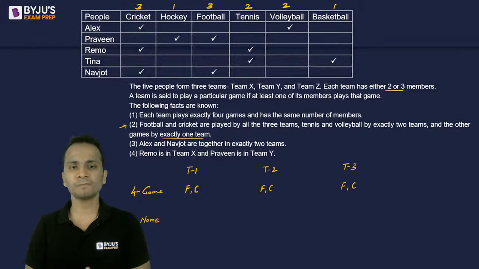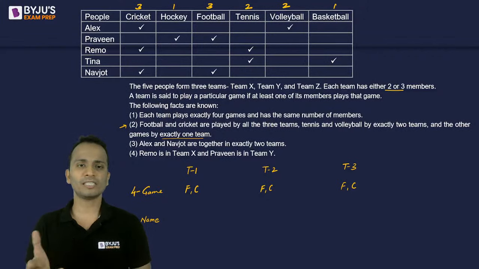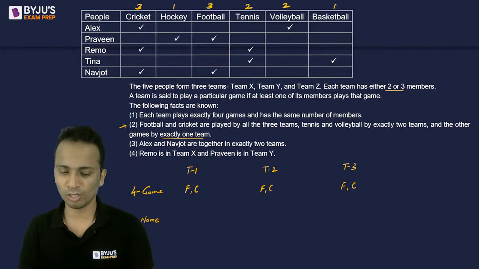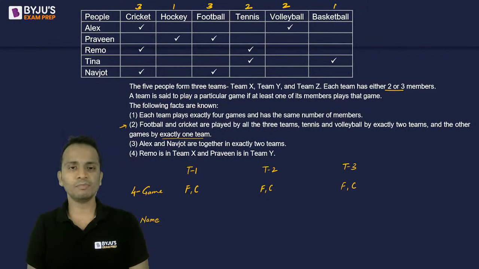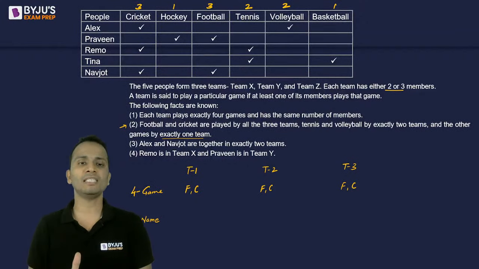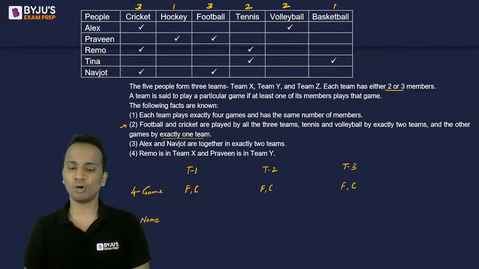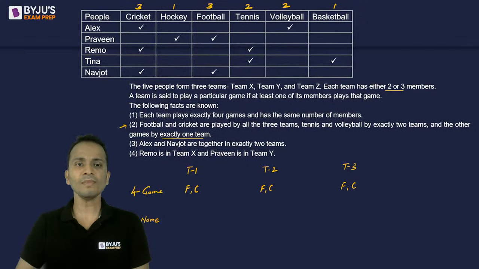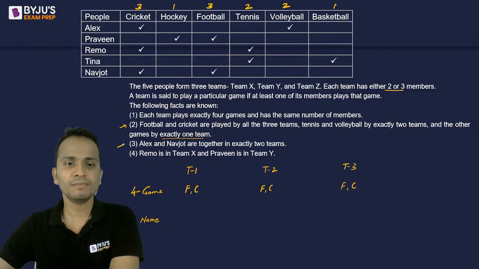So at the top in the table, I have written how many teams will be playing each of these games. And below the table that I am making, obviously games are repeated. So they are saying now football and cricket are played by all the 3 teams. So games will definitely be repeated. Cricket and football will be repeated 3 times. Tennis and volleyball will be repeated 2 times. And the remaining hockey and basketball will be taken 1 time. Okay, done.